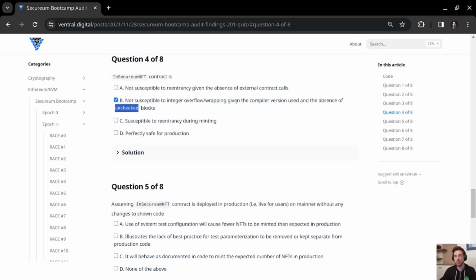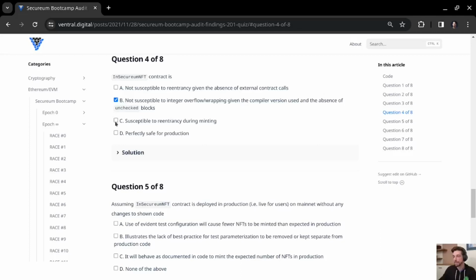It should be mentioned, however, that by introducing overflow protection, you protect against overflows using reverts. So if it would overflow, you revert instead, and reverts can cause denial of service, because if the state of the contract can be put into a configuration where it would always revert because it would always overflow, then it would deny servicing anyone who's calling it. So just because it has protection doesn't mean it is actually safe, but in this case, indeed, it cannot overflow or wrap.